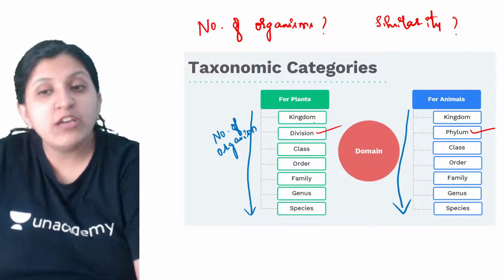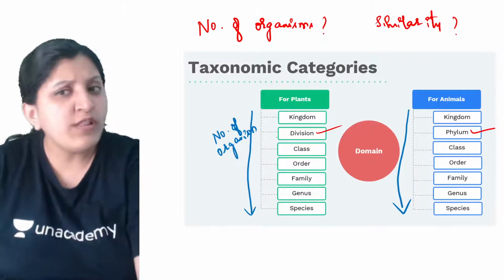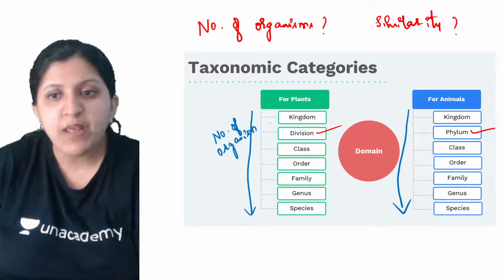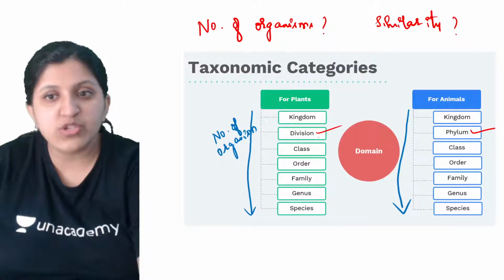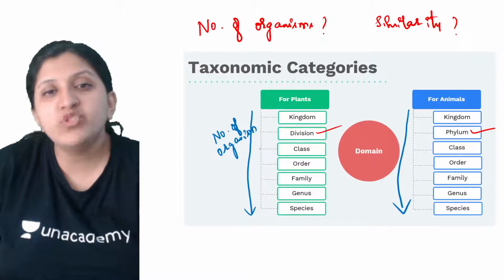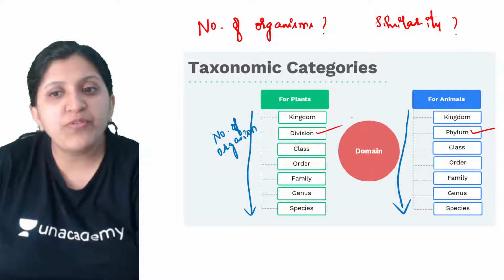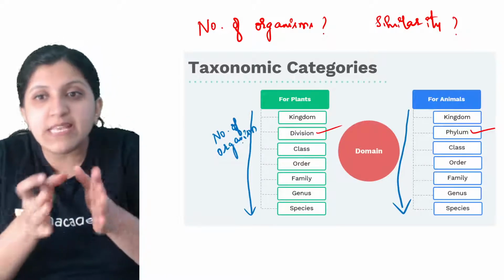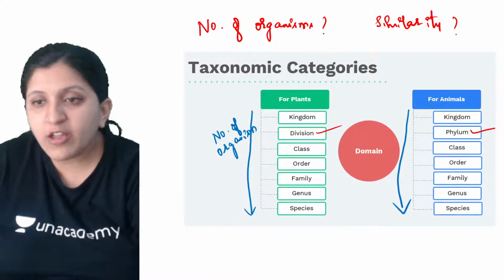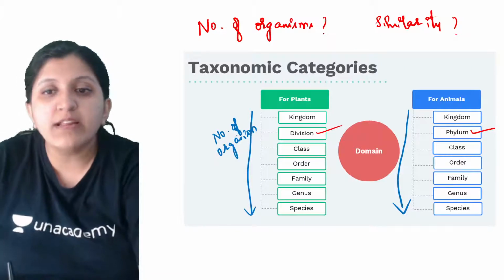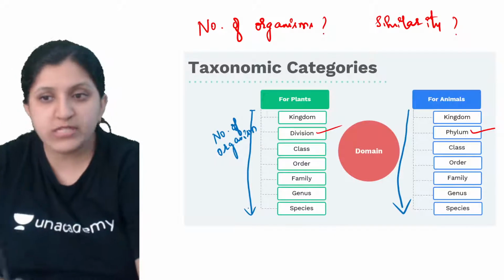In the plant kingdom and animal kingdom, all the different types of plants will come. But if we are talking about the division, it is getting reduced, or the class: angiosperm, gymnosperm, then pteridophyte, bryophyte. There is a reduction in the number of organisms as they are getting segregated here. Here also it's the same thing. The number of organisms is going to decrease from the upper part, that is kingdom, to the species level.